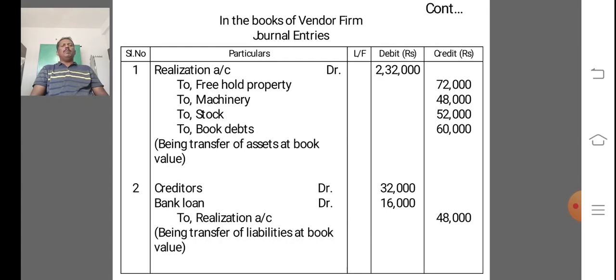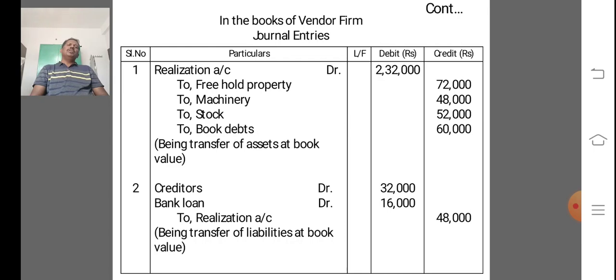In this problem, even the bank loan is not taken over by the purchasing company, but whether it is taken over or not, we first credit the realization account, and then afterwards we pay it off.